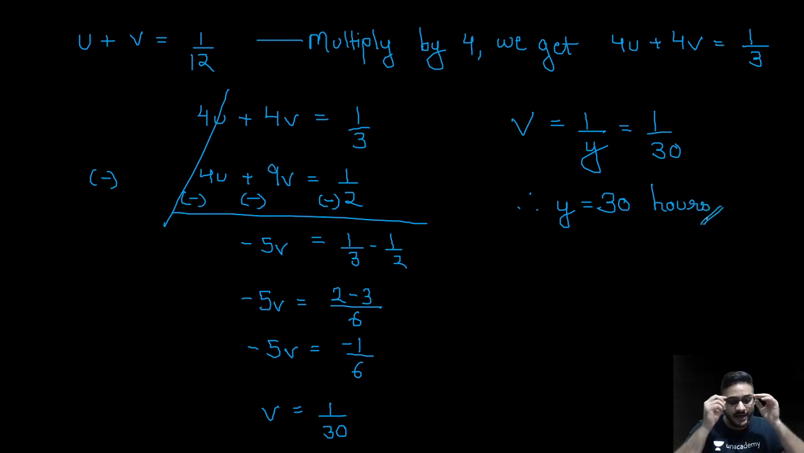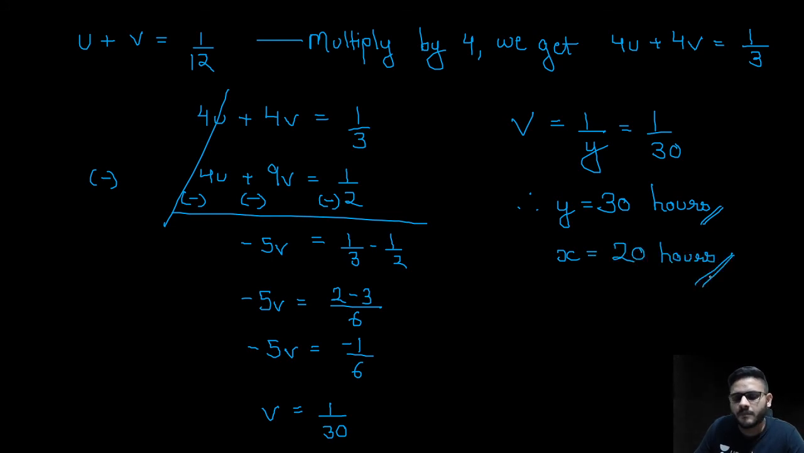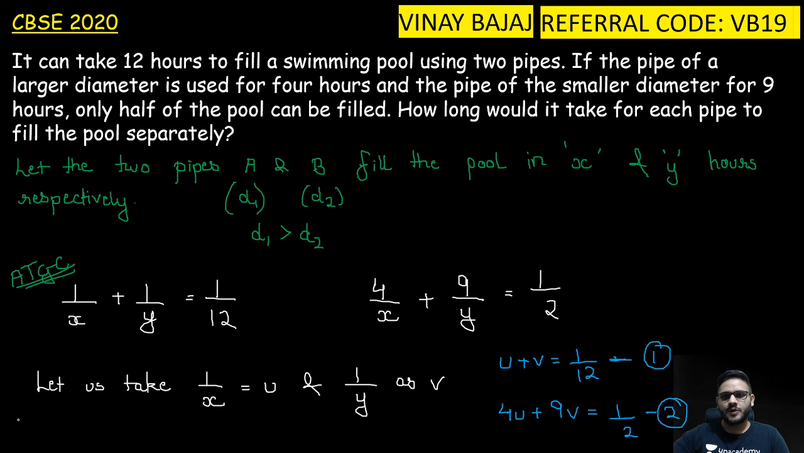Did everyone understand? If y is equal to 30 hours, can I substitute the value and find out the answer for x? अगर y 30 आवर्स है तो x 20 आवर्स मिल जाएगा. Is it very clear to everyone? Very clear to everyone that we get x 20 hours. Let's just have a quick recap of the sum. Okay, just a second, guys.